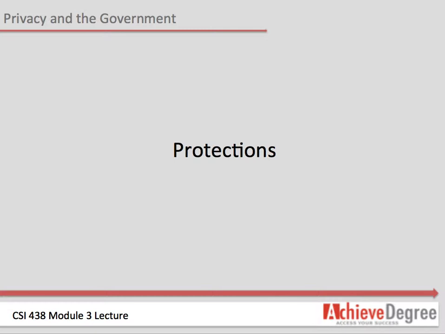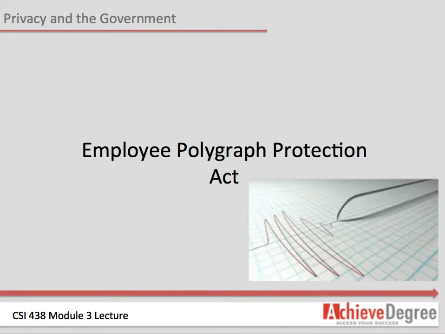The Employee Polygraph Protection Act helps job applicants and company employees maintain their privacy by making it illegal for companies to require polygraph tests as a condition of employment, except for a few types of jobs. The EPPA also makes it illegal for companies to give polygraph tests to current employees, with a few exceptions. The most significant loophole of the Employee Polygraph Protection Act is that it does not apply to federal, state, or local government agencies.